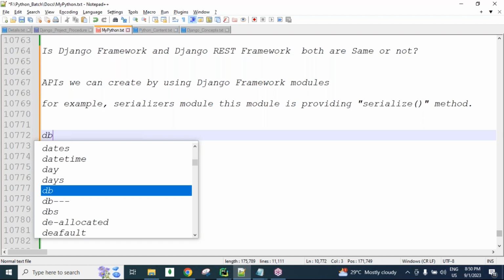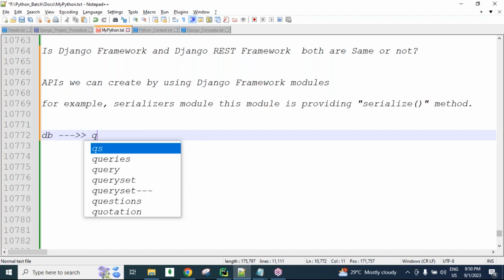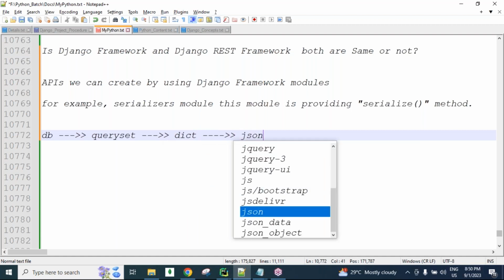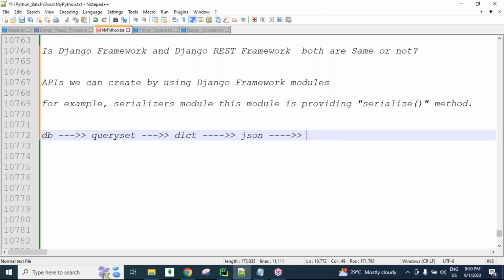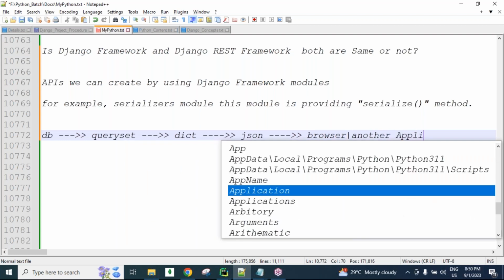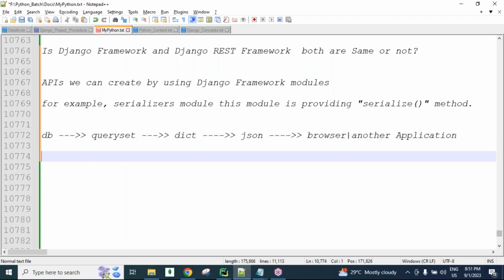So I have a database here, guys. Database data we are accessing and storing somewhere called a query set object. Now this query set object needs to be converted into dictionary type data. This dictionary type data again needs to be converted into JSON. This JSON type data we can send to the browser or to another application, guys. So this is the communication direction.